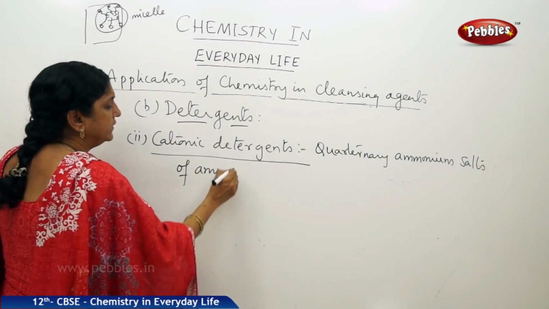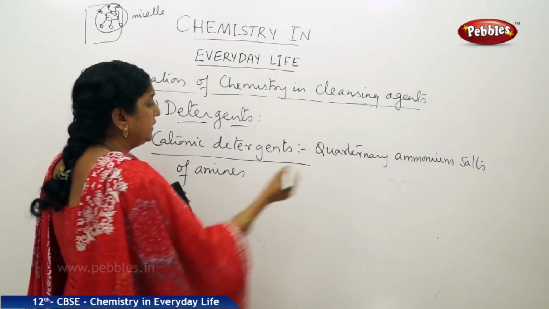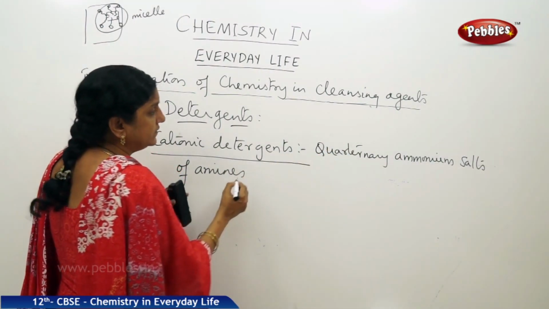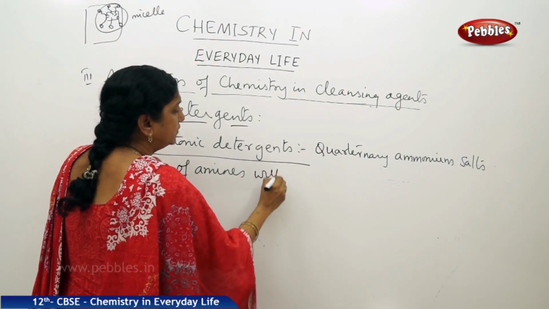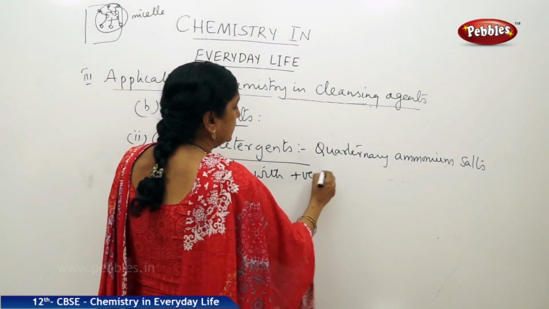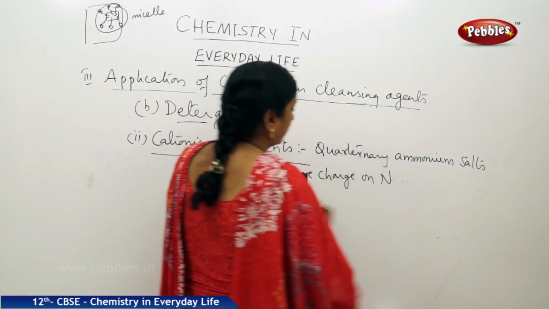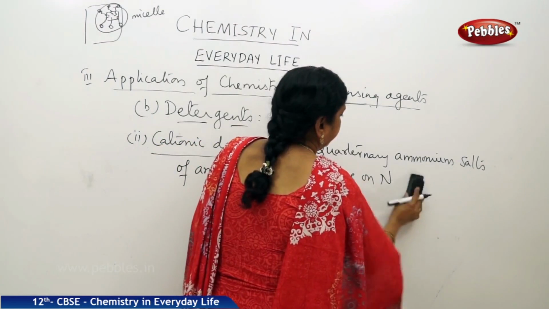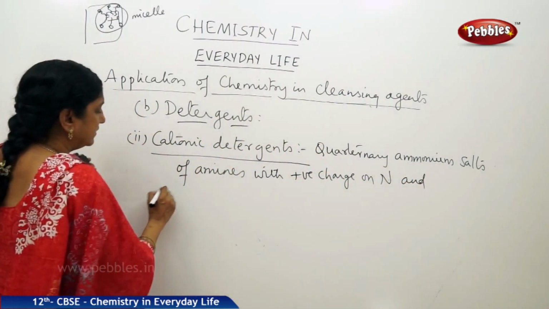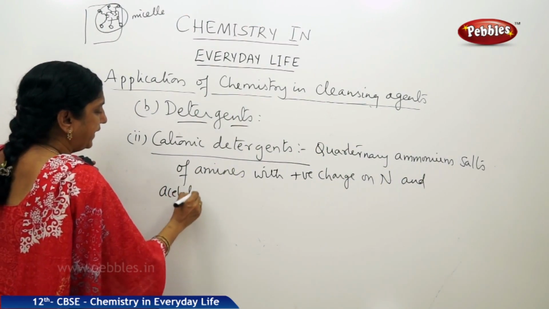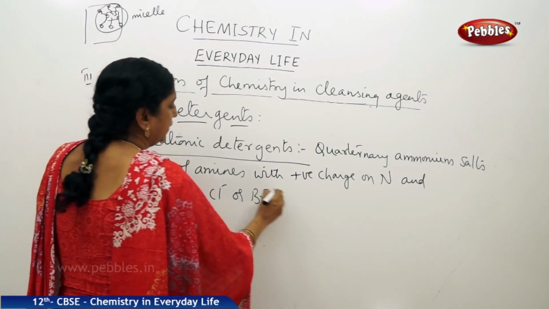We know what are amines, derivatives of ammonia. So quaternary ammonium salts of amines with positive charge on nitrogen, and usually acetate, chloride or bromide as the anion.